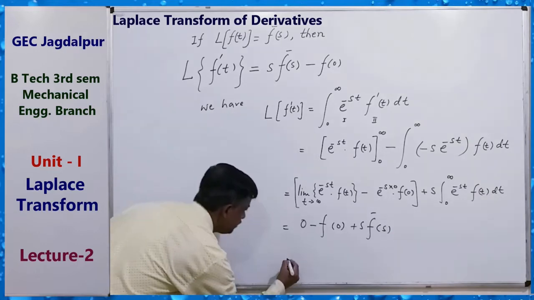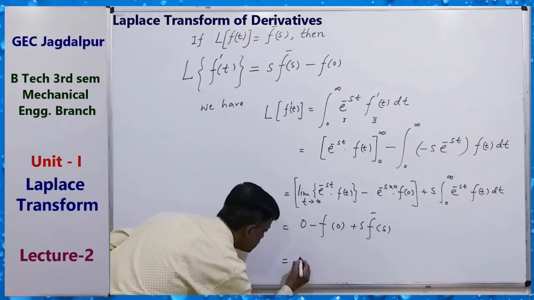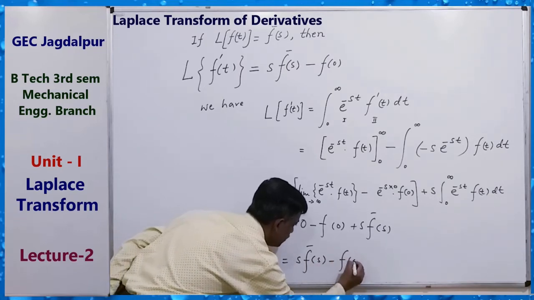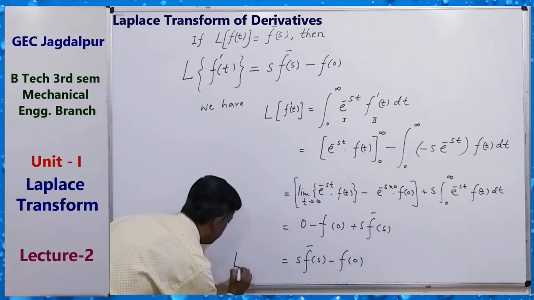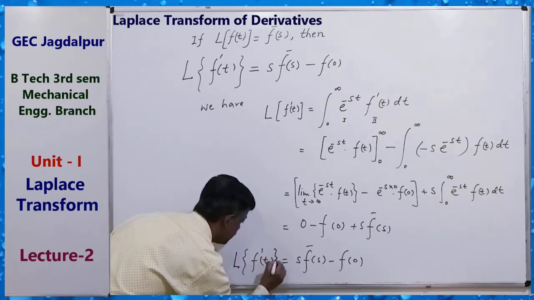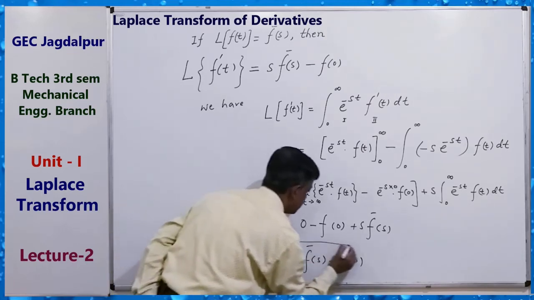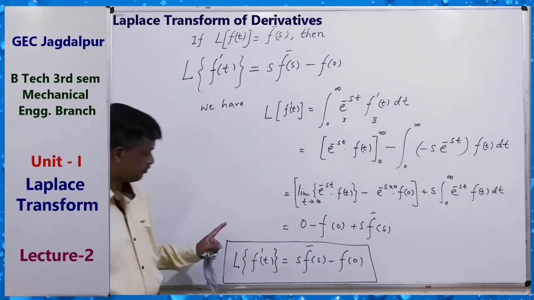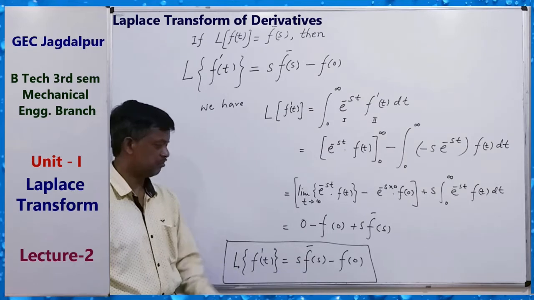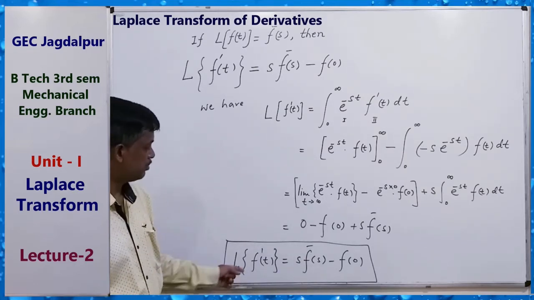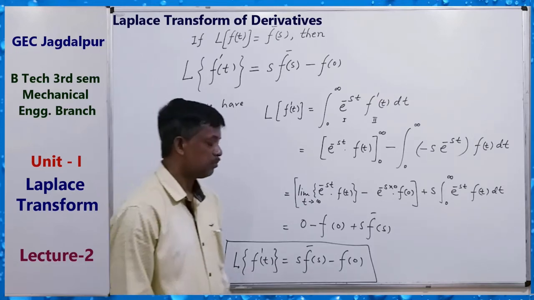So finally we get: L of f dash t equals s f bar s minus f of 0. This is our Laplace transform of the first derivative of ft. Very important formula, so remember it. By using this we have to solve differential equations.